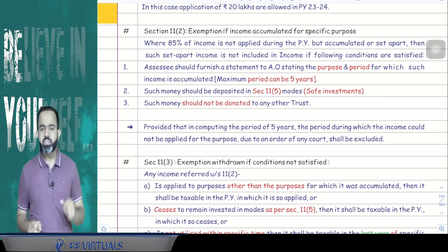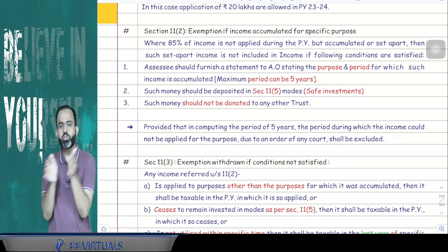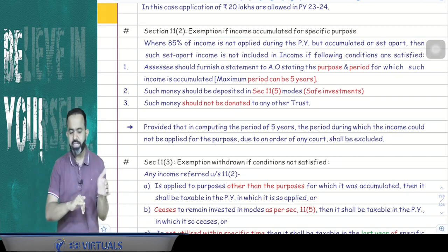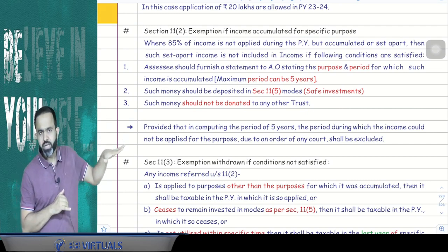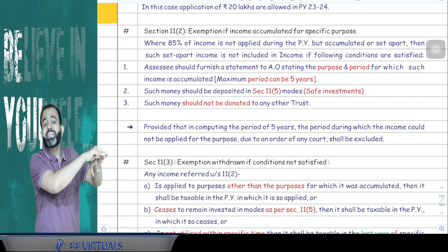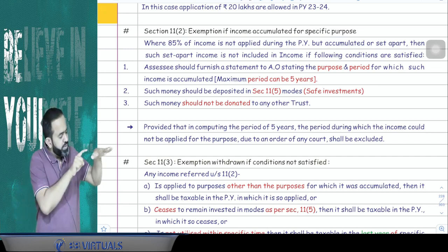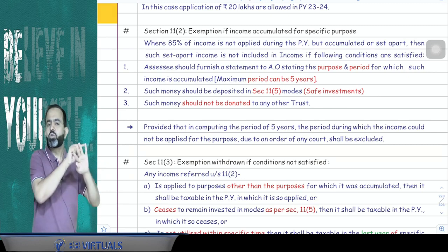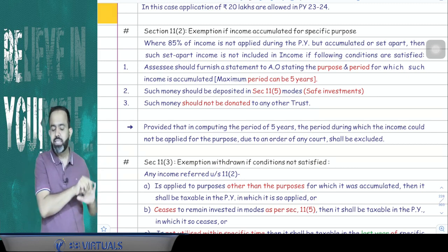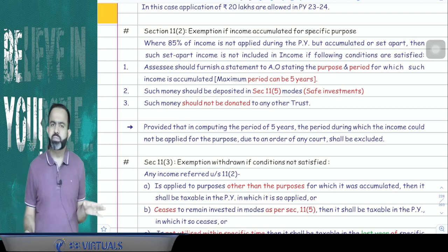Now guys, suppose how you will calculate the 5 years. For example, in the previous year 2022-23, any amount is accumulated, then the next 5 years will be counted. Means previous years 23-24, 24-25, 25-26, 26-27 and 27-28. So 27-28 will be the last year. Till that time they have to spend that amount for the specific purpose.